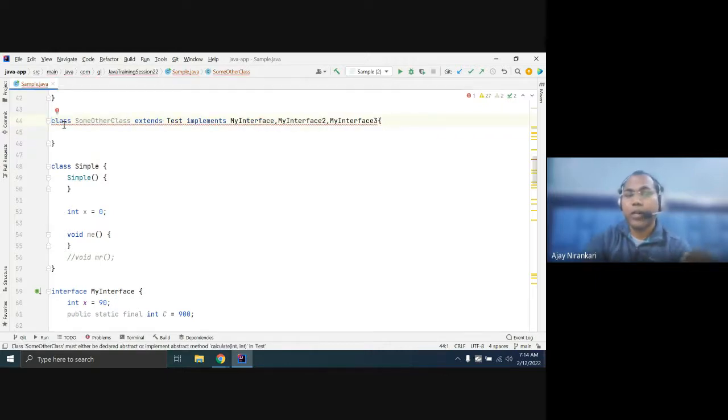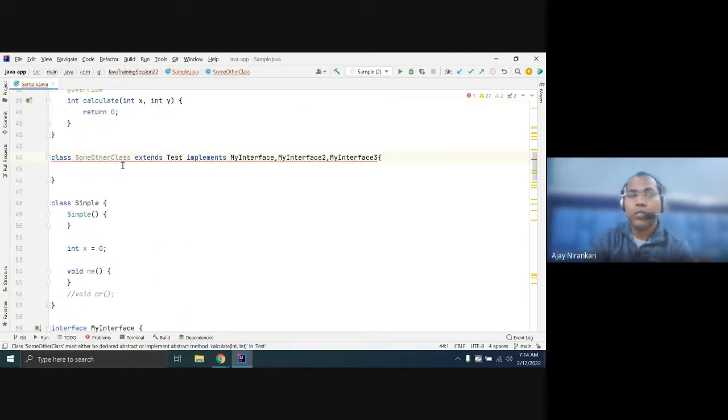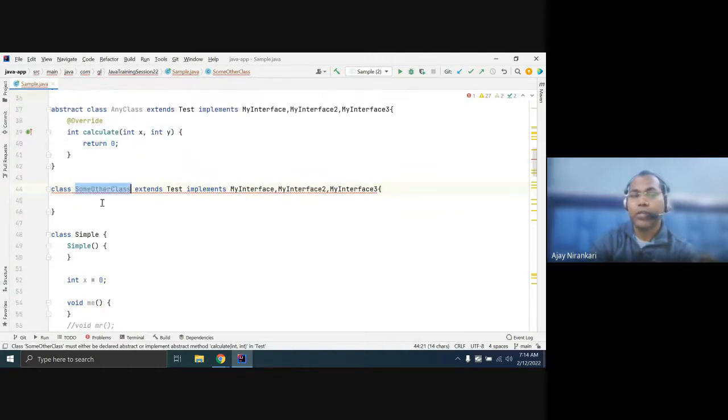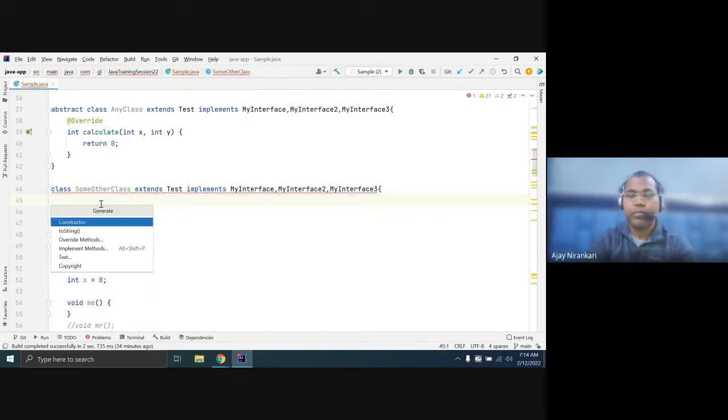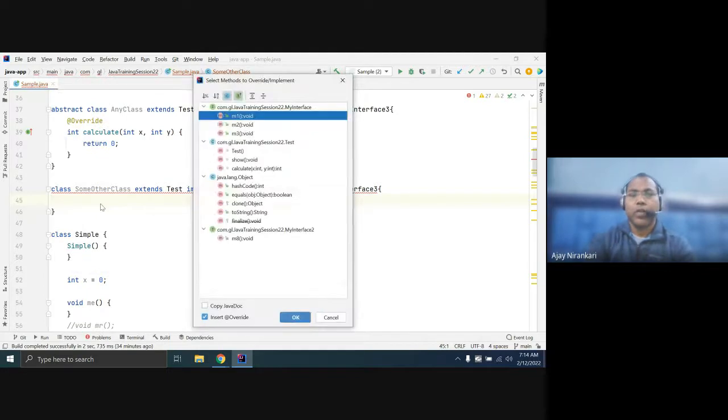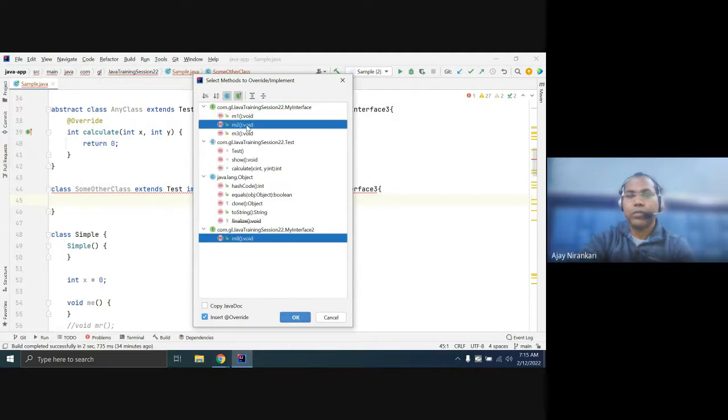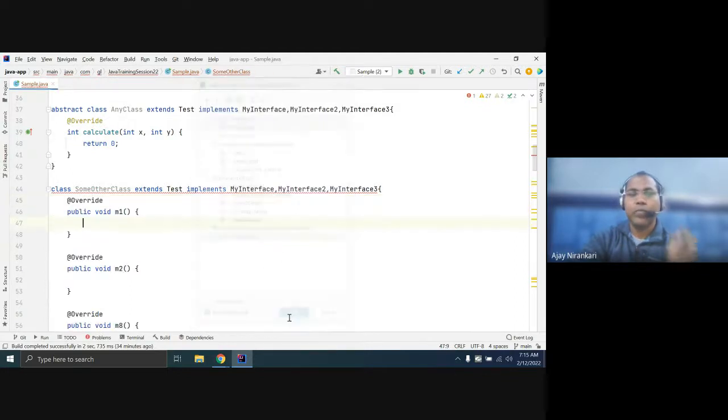If you're not writing it this way, you still need to provide the definitions. So you can override all of them. This is the interface with M1 and M2 to define. In Test you have already inherited, and this we have to define.